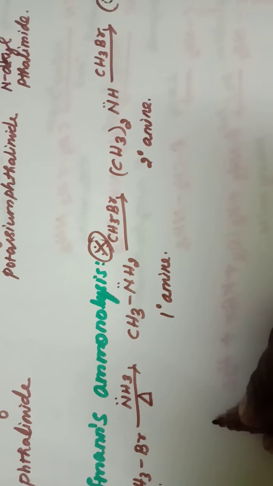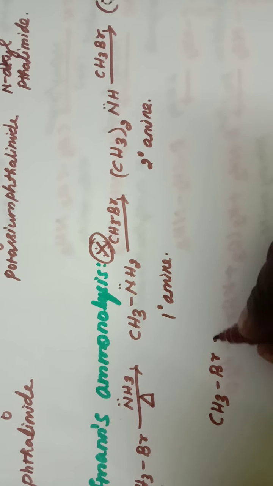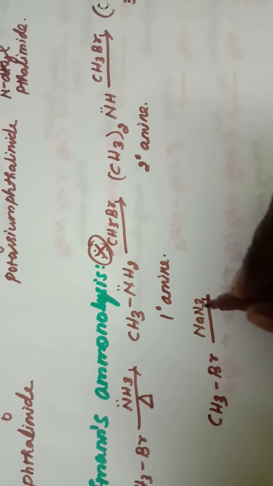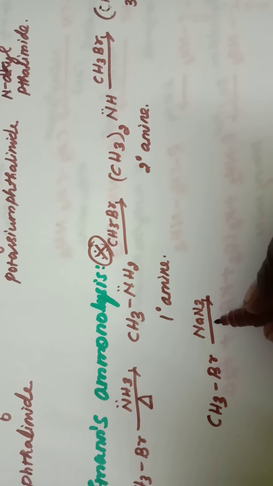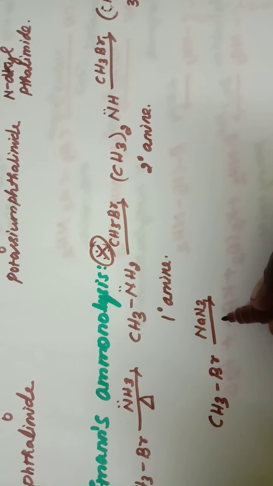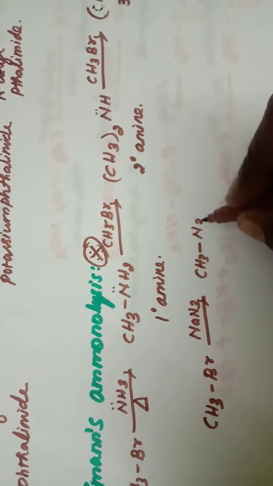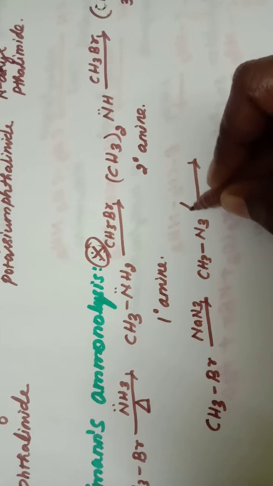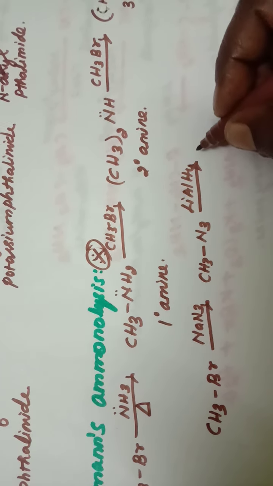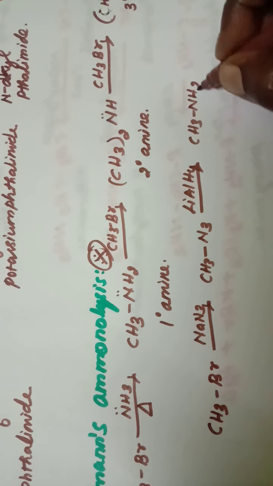The next method is when alkyl halide CH3Br is treated with NaN3, that is sodium azide, followed by reduction with lithium aluminum hydride, and the primary amine will be obtained, that is CH3NH2.